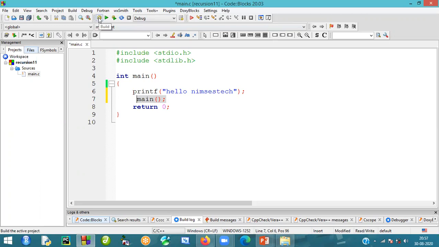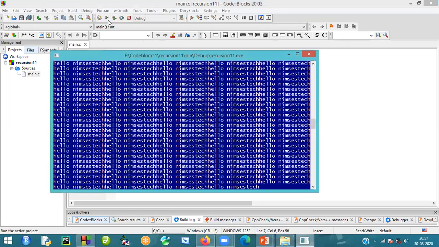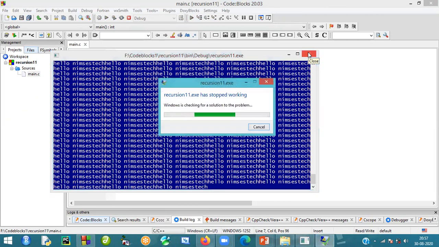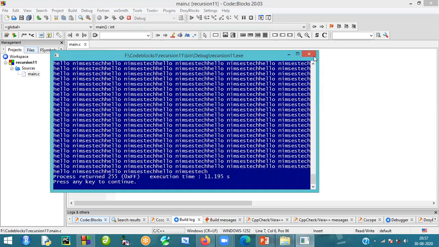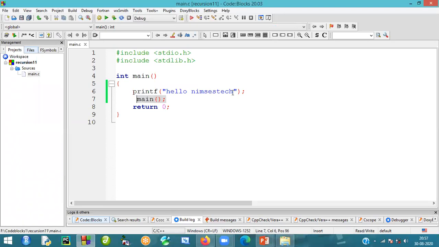We will execute this one. Very simple. You can see it is executing recursively. At a certain point, it will stop. This is very, very important, and you must understand this one. I will make it a little bit harder.